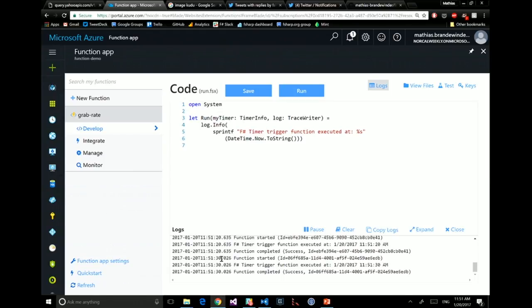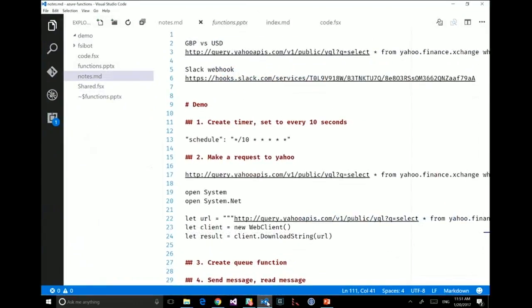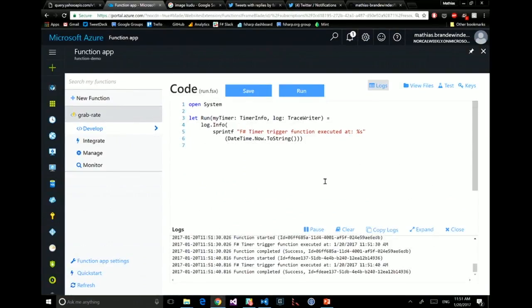10 seconds, go, run, and so on and so forth. Good, so progress. Now we have a function which is being called every 10 seconds. So what I really want to do here is grab the exchange rate. How would I do that?